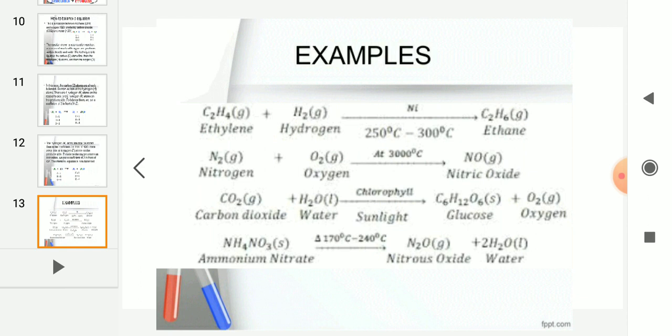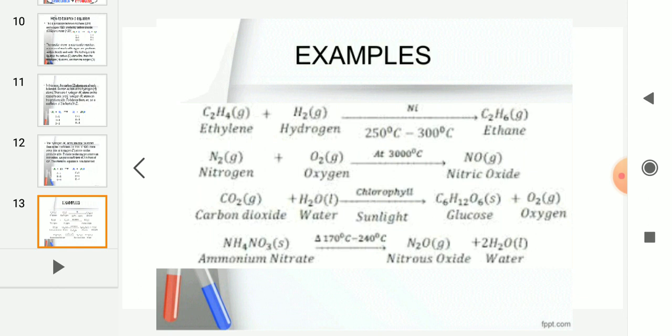G is nothing but gas. Gas is always represented by G. Okay, then L is represented. That means we write L for some compounds like water. L means liquid. And sometimes we write S, that represents solid. Okay, next one is carbon dioxide reacts with water. It forms C6H12O6, that is glucose. You must have observed this in the photosynthesis reaction. So in this reaction, oxygen is also formed as an end product.